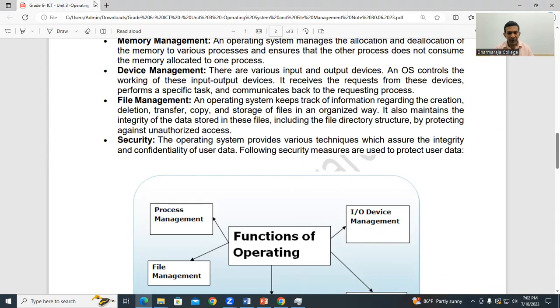Once you click the print button in your application, it directly contacts that device and says, okay printer, get ready. There is a printout coming from this app. Make sure it's ready to take the printout. Those instructions are given to our operating system, so it coordinates with these devices. This coordination is done through our operating system.